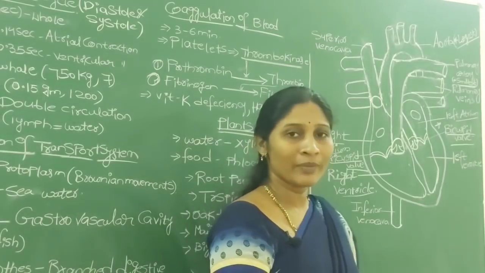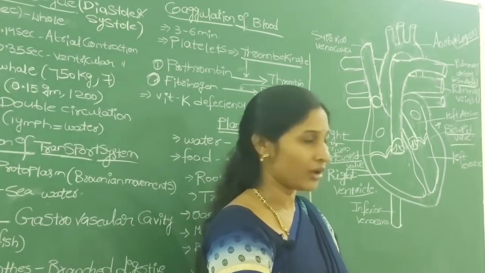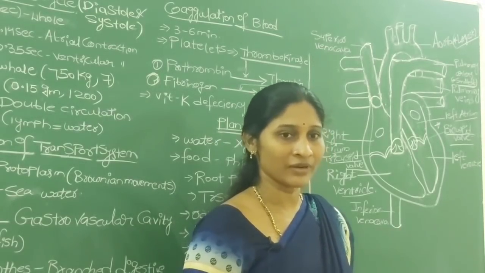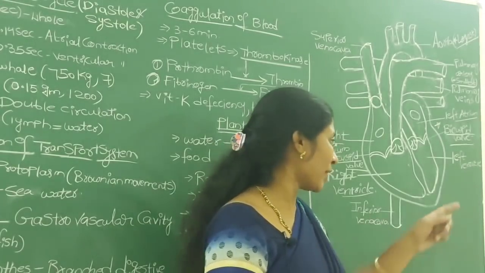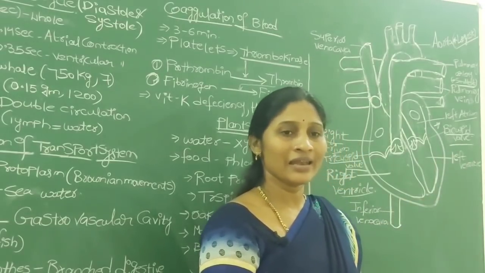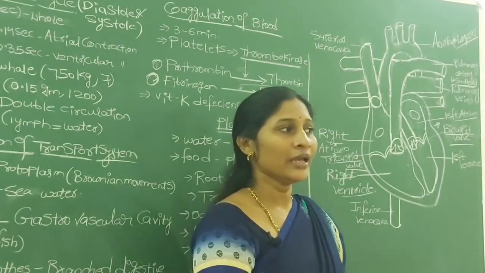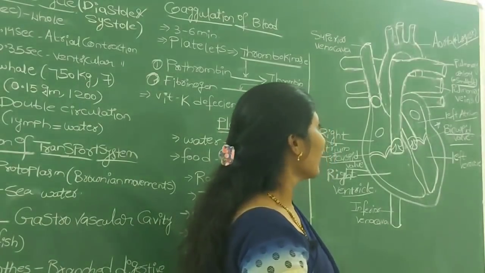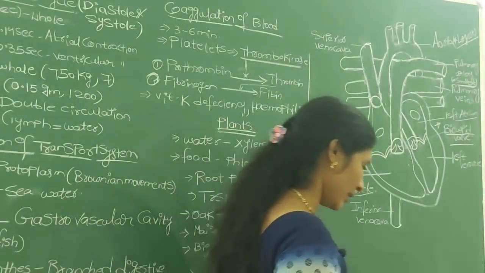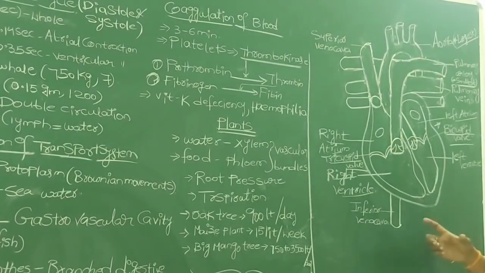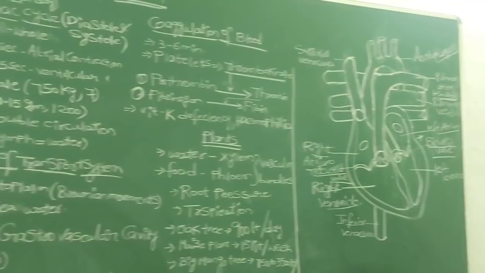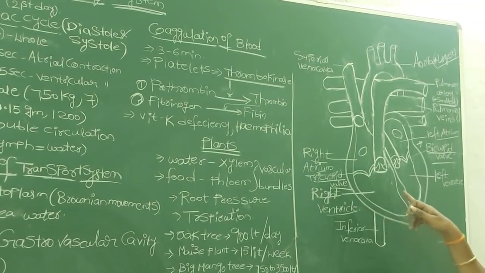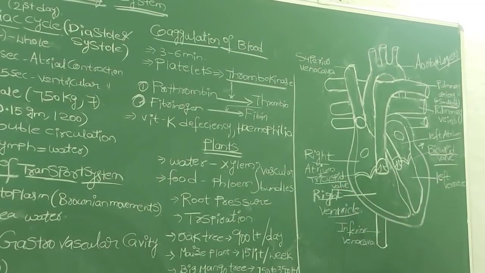What is another name for the bicuspid valve? It means mitral valve. So simply, tri means between the right atrium and right ventricle. Bi means between the left atrium and left ventricle. Mitral valve and bicuspid valve are both the same. And I want to add that I told you totally 4 valves are present in the heart structure: tricuspid valve, bicuspid valve.